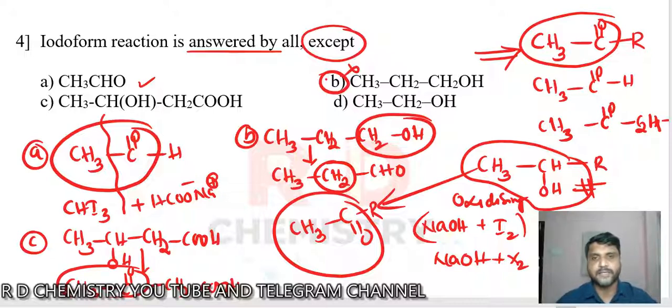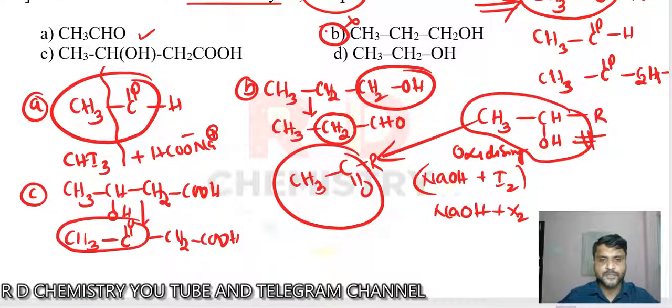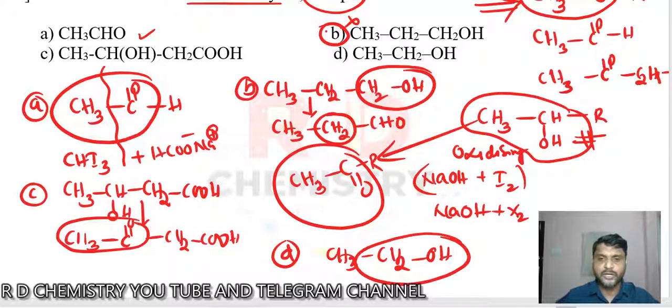Option D. In option D, we have got CH3, CH2, and this is a primary alcohol. The primary alcohol should give out an aldehyde, and the corresponding aldehyde is CH3, C double bond O, H. So there is a CH3CO together and it can answer the iodoform test. So which cannot answer? Option B cannot give the iodoform test, right?